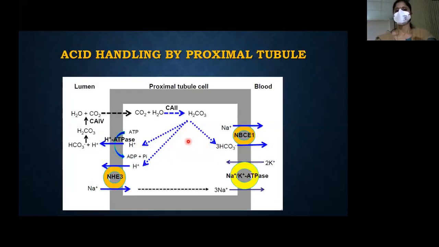Yeah, this is a simpler version. You can see the sodium bicarbonate cotransporter. You can see the NHE3, the sodium H plus antiporter, on the luminal side. You can see the H plus ATPase, carbonic anhydrase 2, and carbonic anhydrase 4.